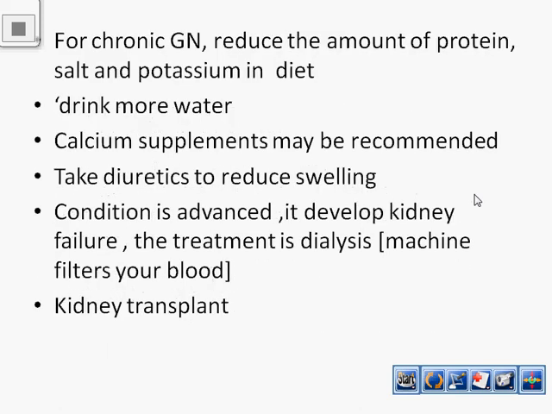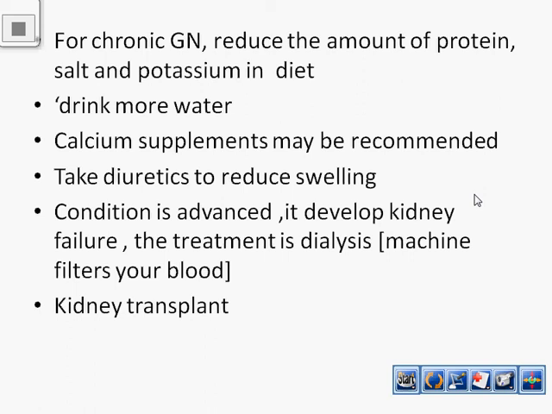For chronic glomerulonephritis, in the diet we have to reduce the amount of protein, salt and potassium. We have to minimize salt and potassium in our diet. And also we have to drink more water. Calcium supplements may be recommended. Take diuretics. Diuretics are drugs that increase the urine frequency, so they may reduce the swelling.